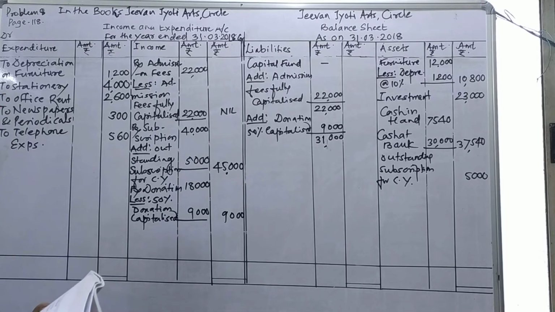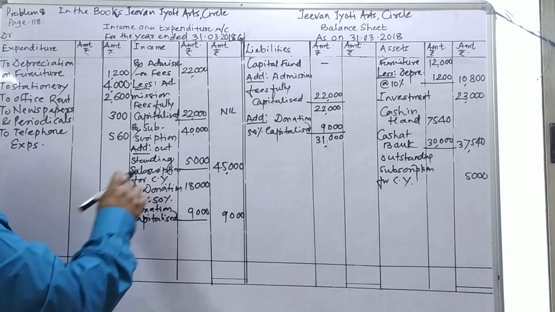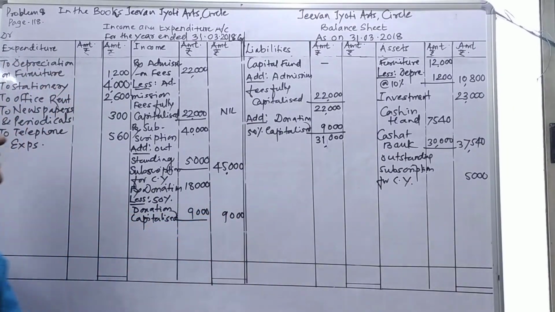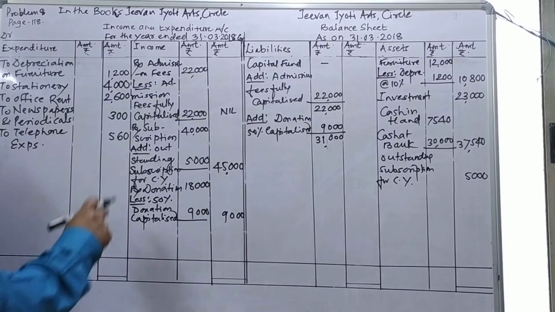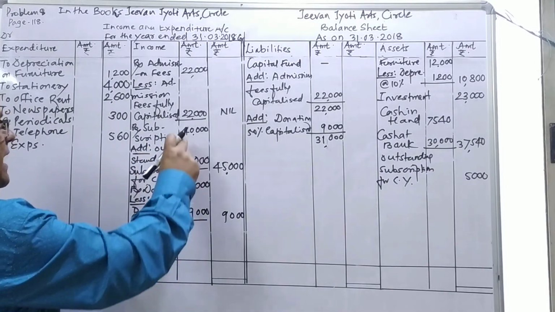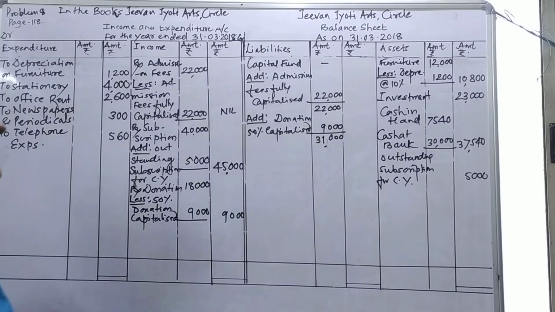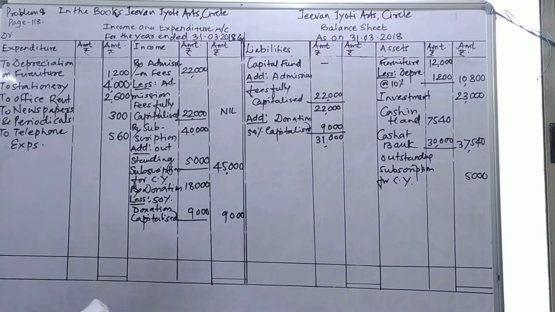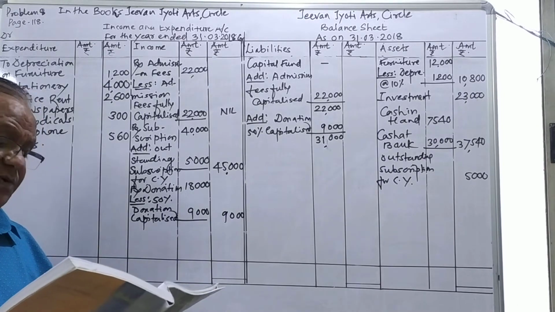And the donation is also 50% capitalized, therefore I show here by donation 50% capitalized, added here 50%. And there is a subscription here, by subscription 40,000, plus outstanding subscription for the current year 5,000. I'll add it and put it out here, whereas this outstanding subscription I can show on the asset side of the balance sheet. After showing all these things, everything is over.